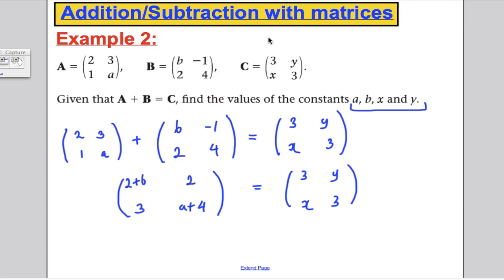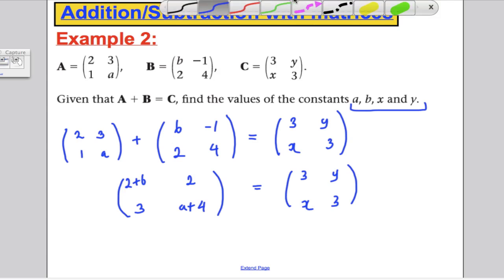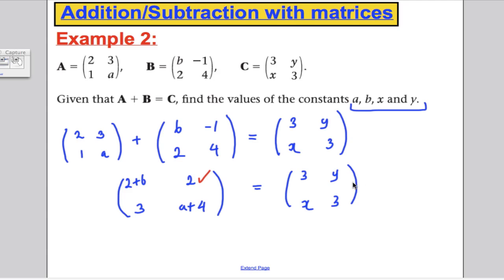Now, for two matrices to be equal, each of their elements must be exactly the same. So what I can say from this, looking at this, clearly y must be the value 2, okay, for this to equal this. And also, looking at this and this, x must be equal to 3. It absolutely has to be equal to 3, okay?